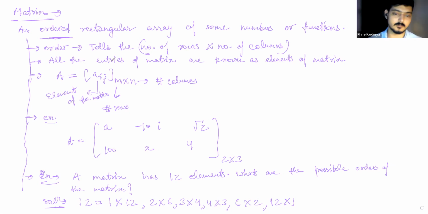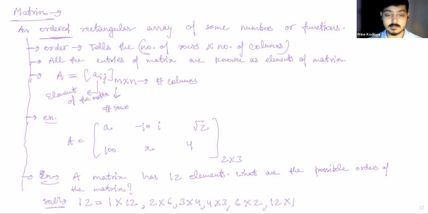Now, can you tell me the order of this matrix? 1 cross 13. But we cannot definitely tell the size of the matrix. It can either be 1 cross 13 or 13 cross 1.